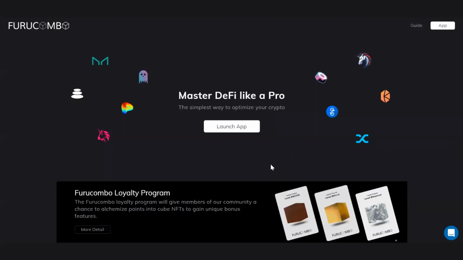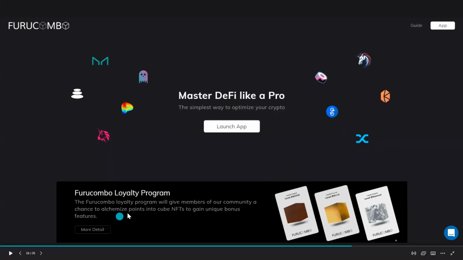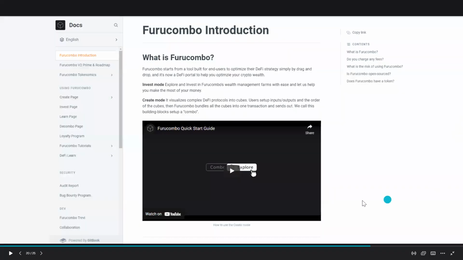Furucombo is the platform we're going to be looking at. So Furucombo allows you to master DeFi like a pro. It's one of the simplest ways to optimize your crypto. They also have a loyalty program as well. So if we click on the guide, you're going to get an introduction to what Furucombo is, right? Furucombo starts from a tool built for end users to optimize their DeFi strategy simply by making use of a drag and drop feature, right?